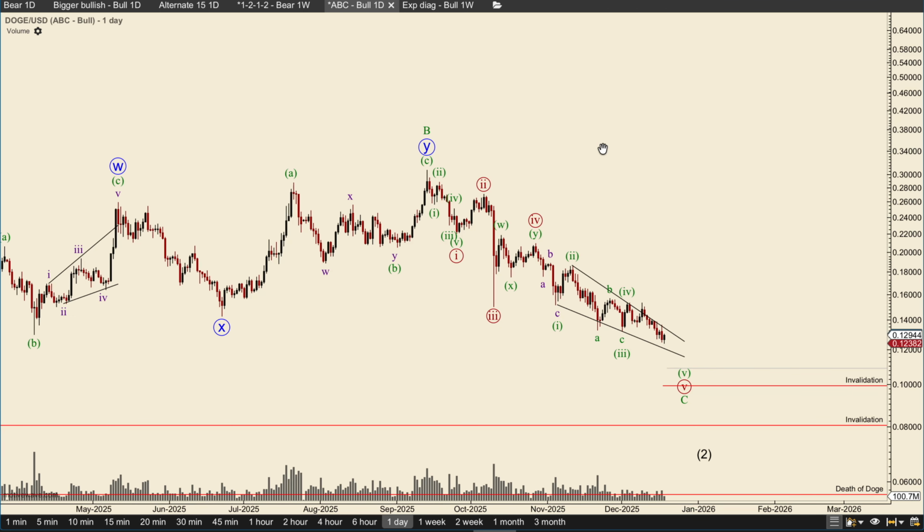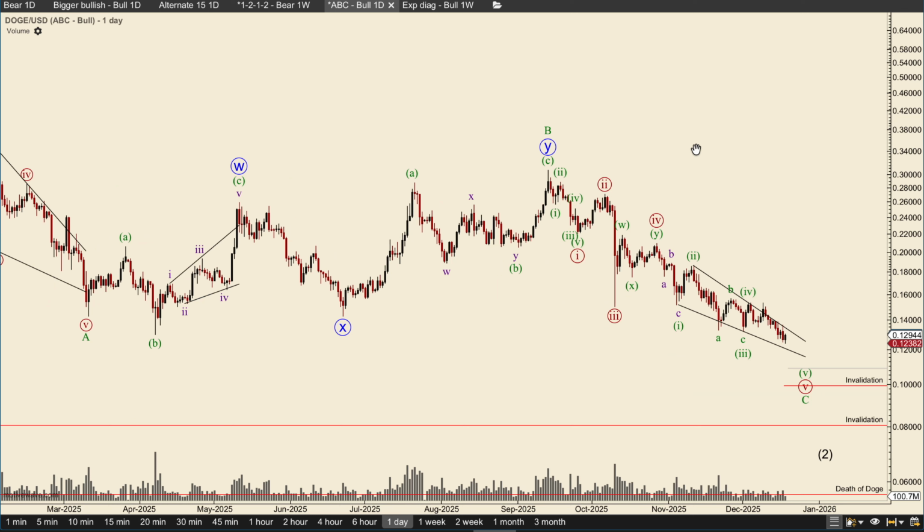And I want to stress also that we are looking now for a 1, 2, 3, 4, 1, 2, 3, 4, 5 in an ending contracting diagonal. That is basically when an ending diagonal is telling us that the market has gone too far too fast, and is usually followed by an explosive move up.